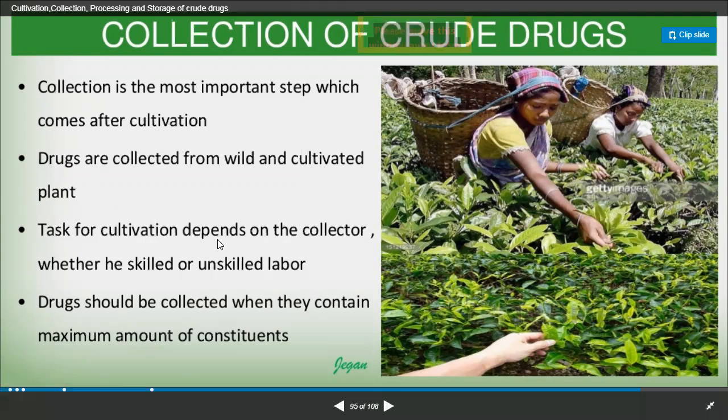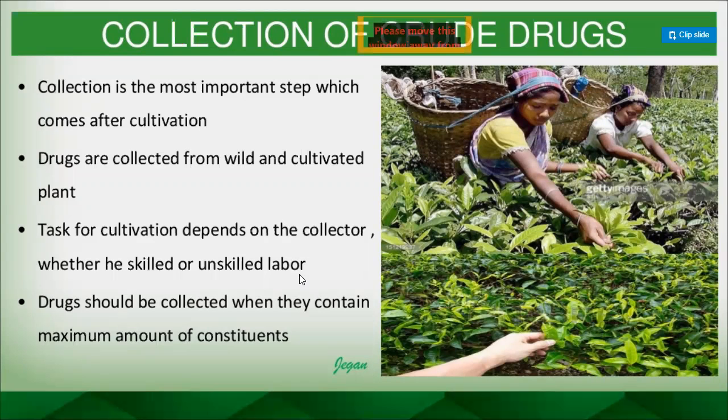The task of collection depends on the collector, whether he is a skilled or unskilled laborer, right? So that skill has to be there. The person involved in the cultivation is supposed to have the scientific knowledge of in which stage the medicinal plant will bear the proper crude drugs having good quality and good quantity of chemical constituents.